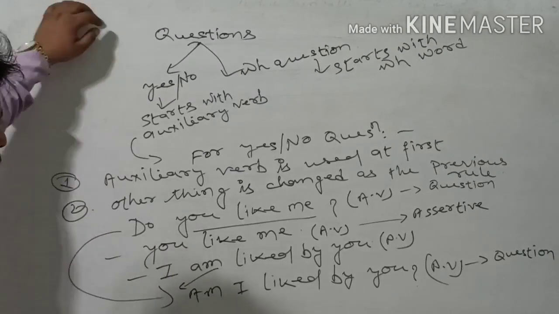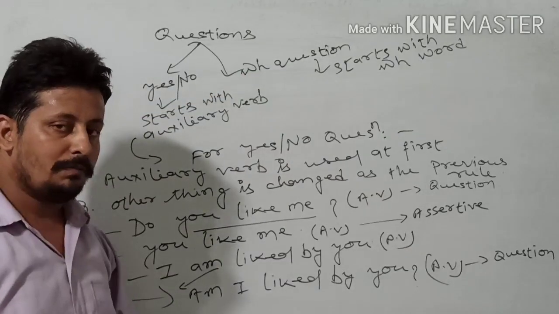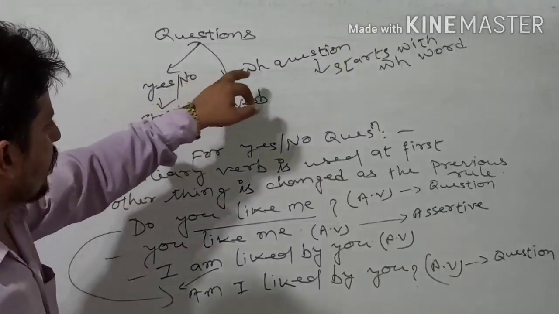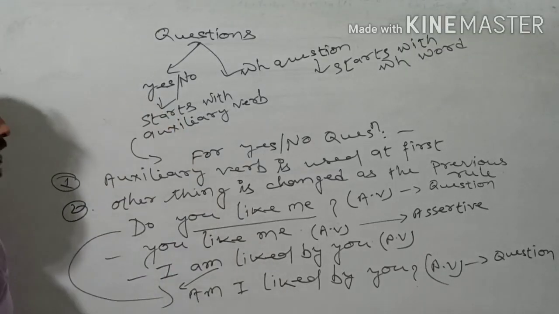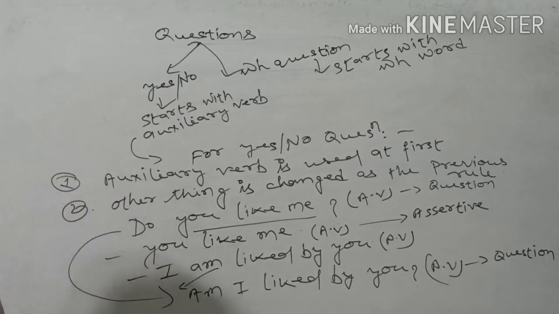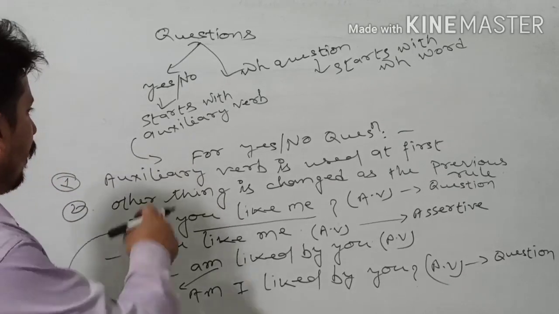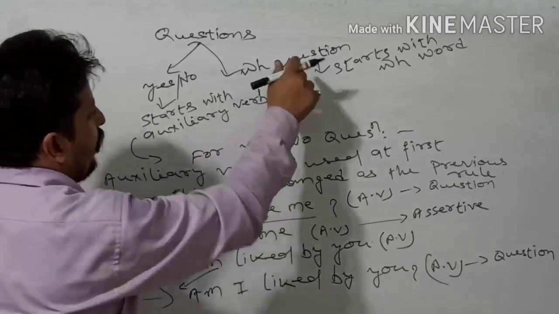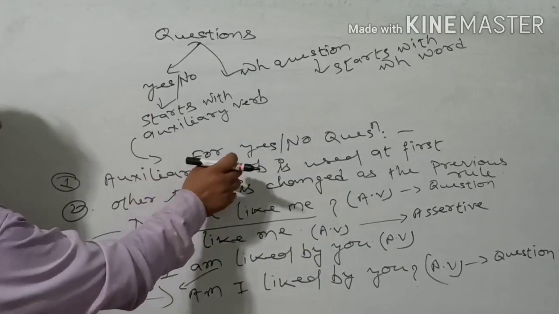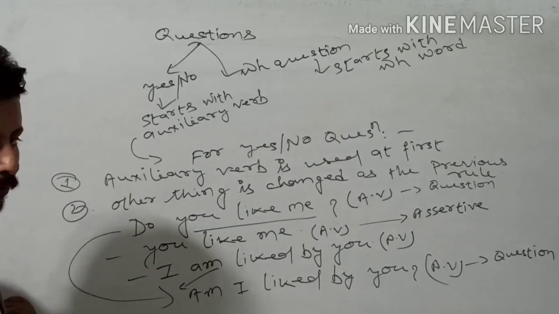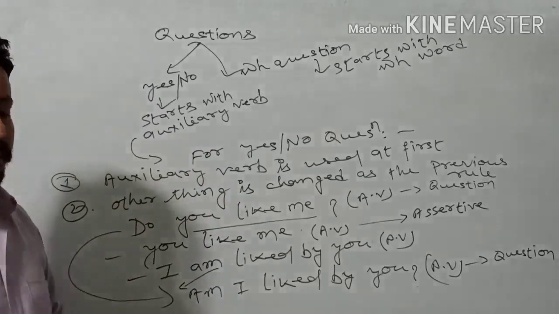Next we will discuss questions. There are two types of questions, as you know better: yes-no questions and WH questions. Firstly, we will talk about the yes-no question. A yes-no question generally starts with an auxiliary verb, as you know, 24 auxiliaries along with the modal verbs. A WH question starts with a WH word. Here, the auxiliary verb is used at first when we change active to passive, and the other things change as in the previous rules.